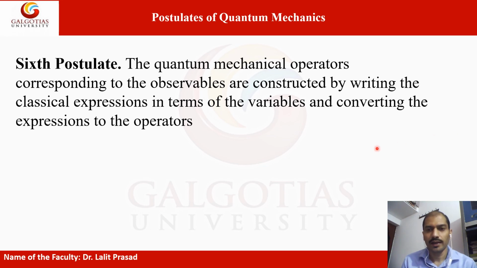We saw the experiment by Heisenberg, which gave the Heisenberg uncertainty principle. In the Heisenberg uncertainty principle, a particle's position and momentum could not be measured simultaneously.